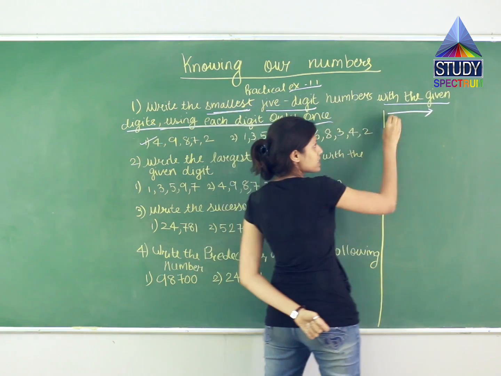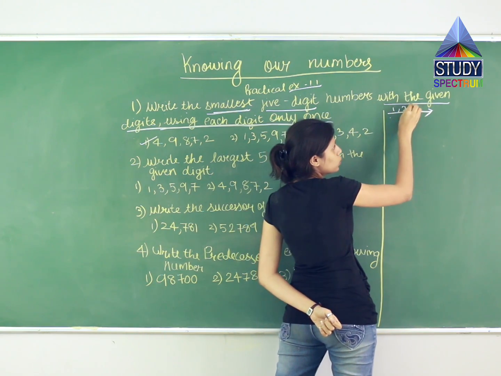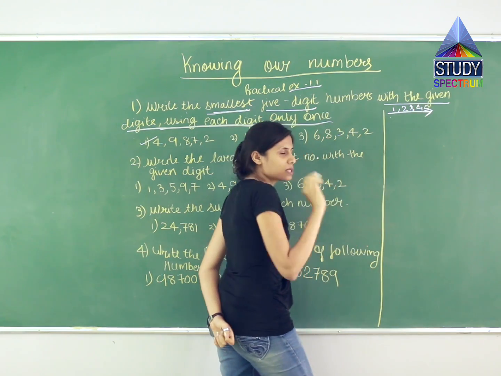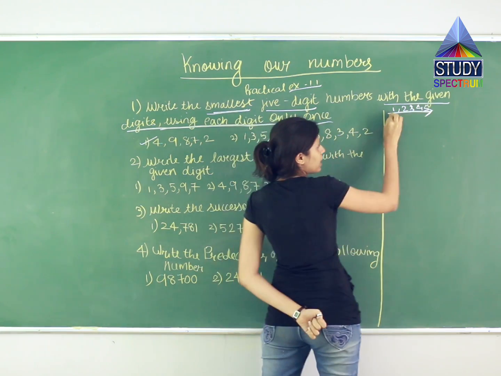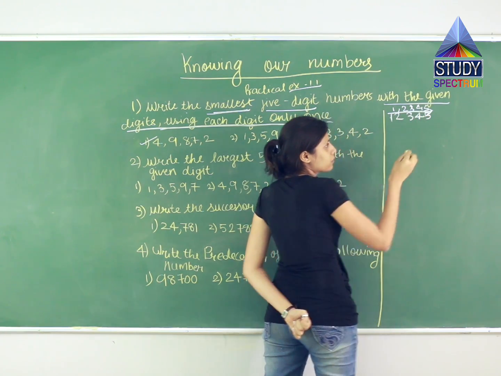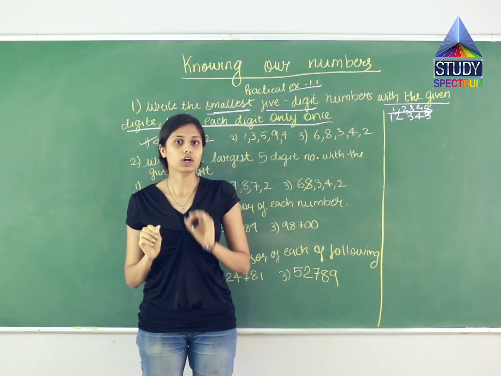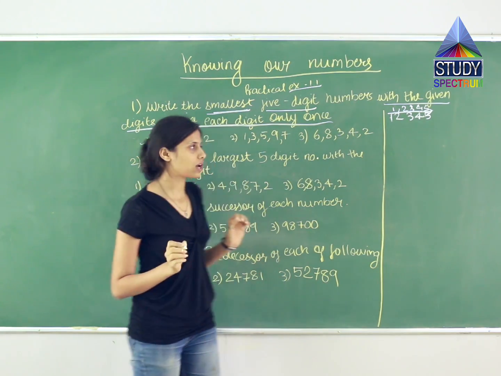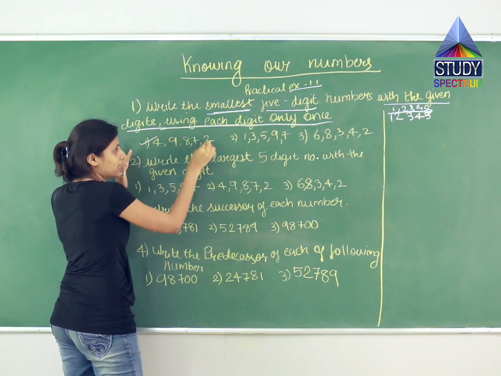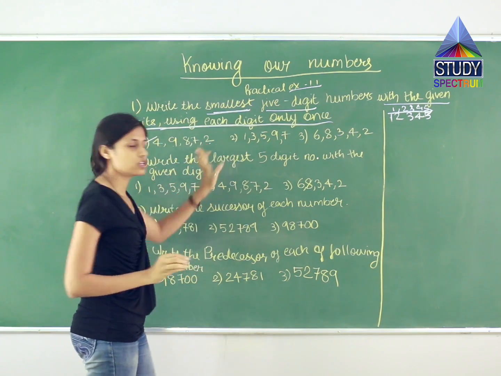Okay? छोटे से बड़ा. If suppose 5 digits are given you as 1, 2, 3, 4 and 5. तो सबसे छोटा कौन सा है? 1. So I'll write 1, 2, 3, 4 and 5. Okay? So this is the way you have to arrange the numbers in the ascending order to get the smallest number. So now let us read the first. They have given you 4, 9, 8, 7 and 2. Tell me which is the smallest number? 2, isn't it? So I'll write 2.